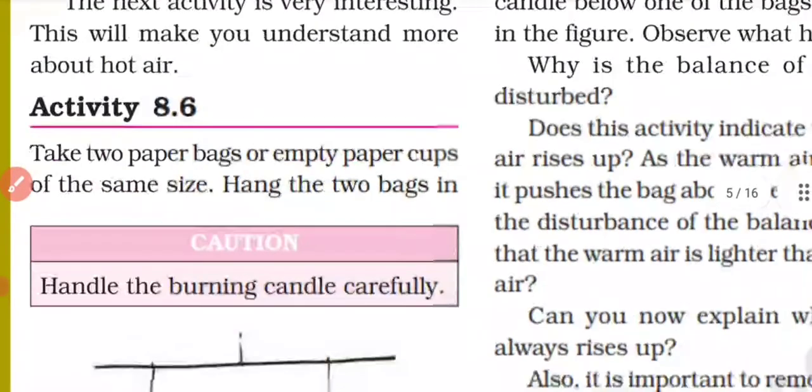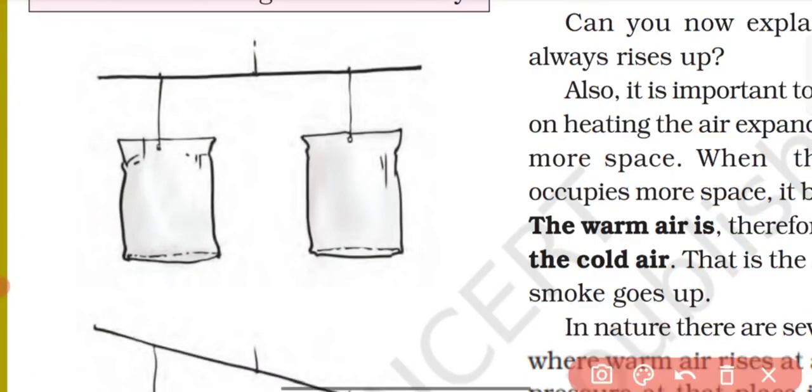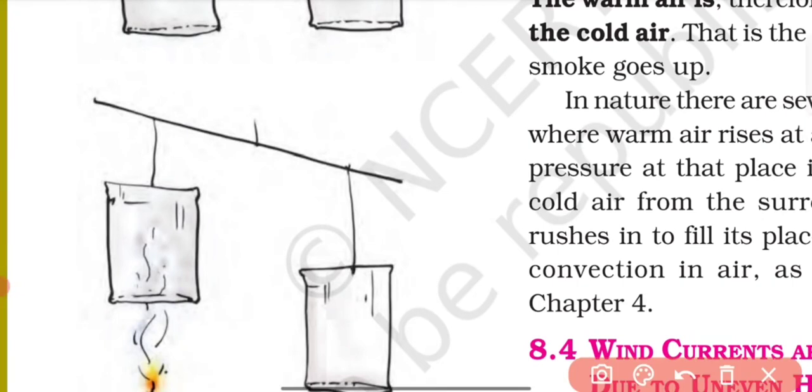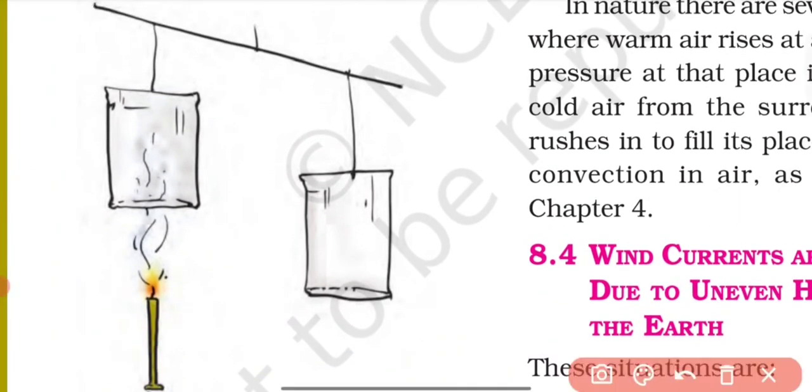We have another activity in this, which we can easily understand. We have to take two balloons and tie them with the help of a thread on a stick, just like a weight balance. Then we start heating only one of the balloons.